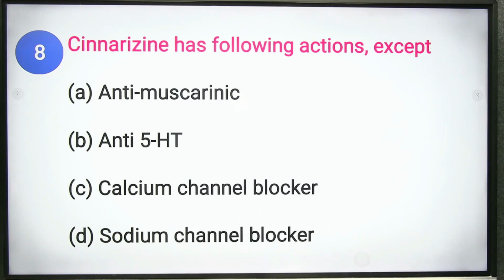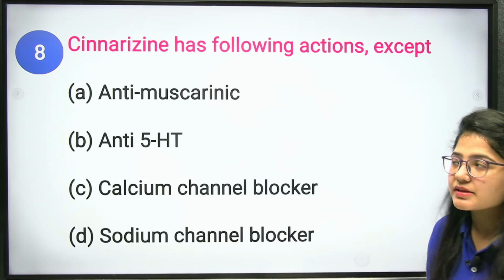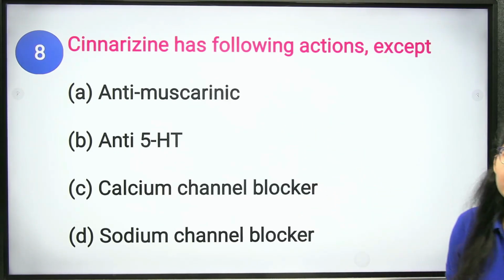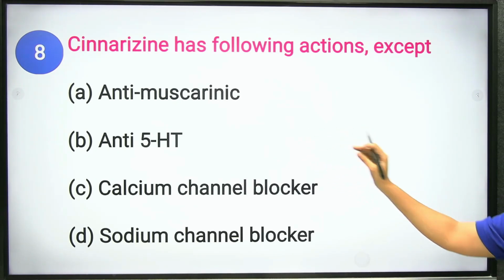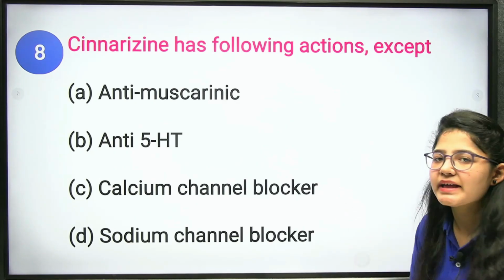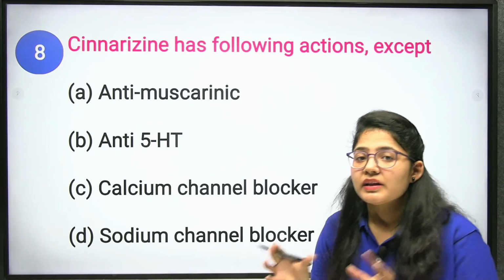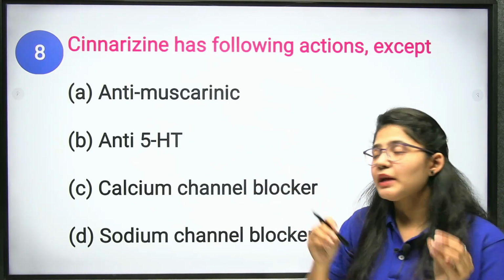Cinnarizine has the following actions except. Your cinnarizine has the following actions except. First of all, you need to understand that cinnarizine is responsible for actions in the GIT. It plays anti-emetic actions, like in antimuscarinic. How does it play a role as an antimuscarinic? Antimuscarinic acts with the D2 receptors, which we have already studied in the previous model paper, that there is a CTZ zone, which blocks your GIT peristaltic movement.